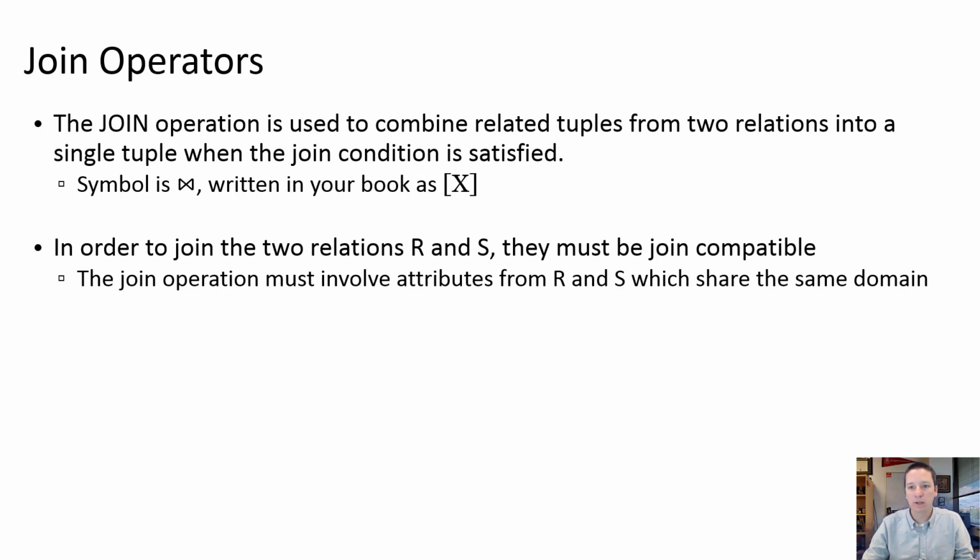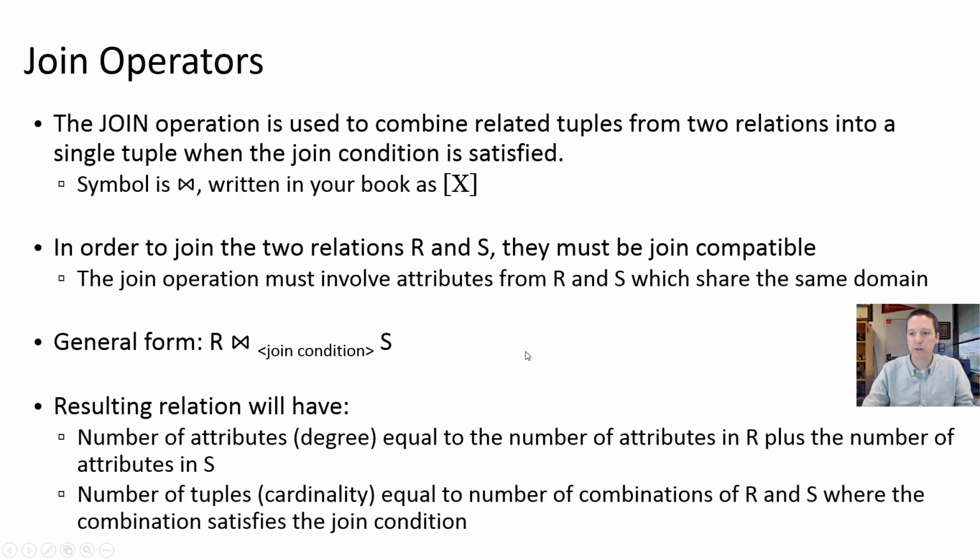And that's exactly what we're doing here with our join operations, joining 2 relations based on the foreign key relationship. So the general form for the relational algebra for our join operations is to have the name of the first relation, our join symbol, and we have a couple of different join symbols we're going to see, our joining condition, and then the name of the relation that we are joining to this first relation.